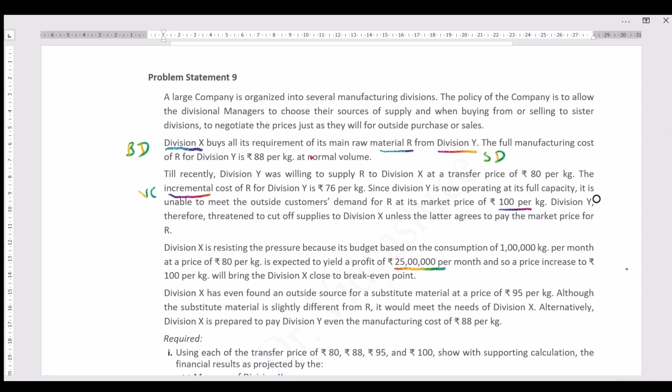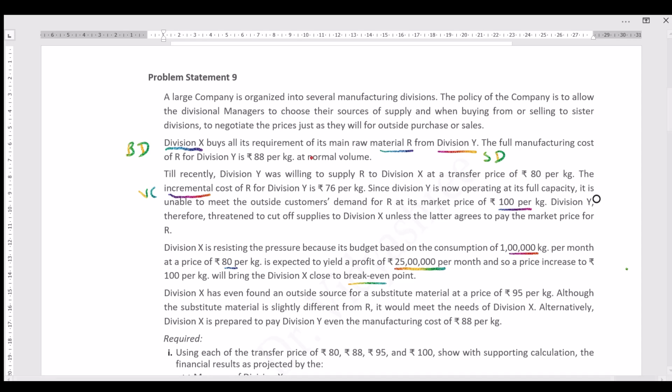We can observe here the present scenario. The present scenario is that Division X is paying 80 per kg. Well, in this scenario, it's yielding a profit of 25 lakh per month. What is the total units? That is 1 lakh kg per month. Total consumption is 1 lakh kg per month. In the present scenario, Division X is able to make a profit of 25 lakh per month. But if the price is increased to 100 per kg, then it will not get any profit. It will be almost close to the break-even point.